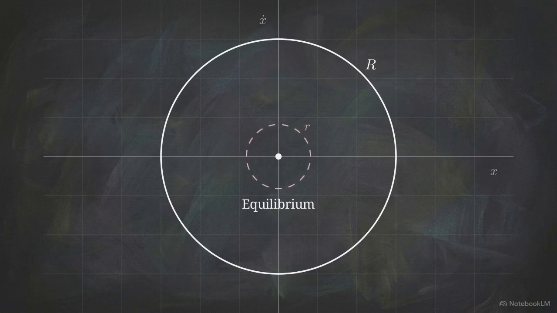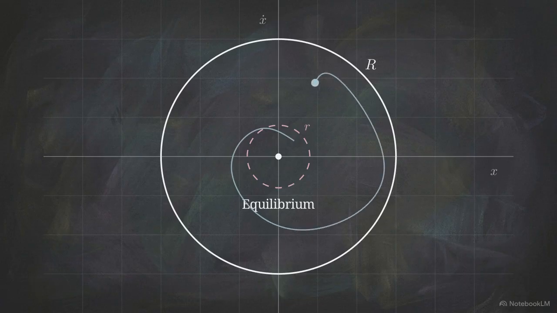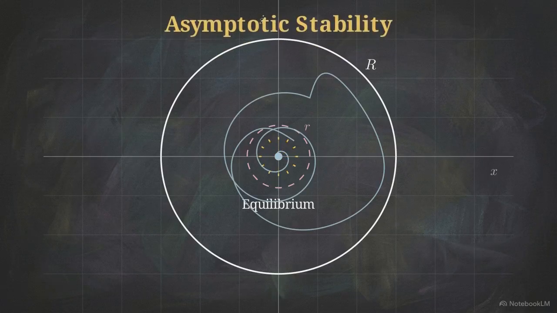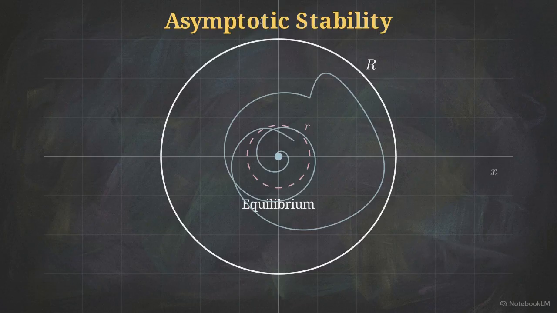The condition states, for any required outer boundary, R, we must be able to calculate a starting boundary, r. If the system starts inside the inner boundary, its trajectory might wander erratically, but it is guaranteed to never cross the outer boundary. If that wandering trajectory eventually spirals inward to rest perfectly at the origin, the system achieves asymptotic stability.